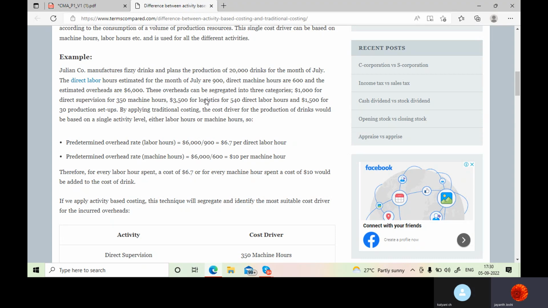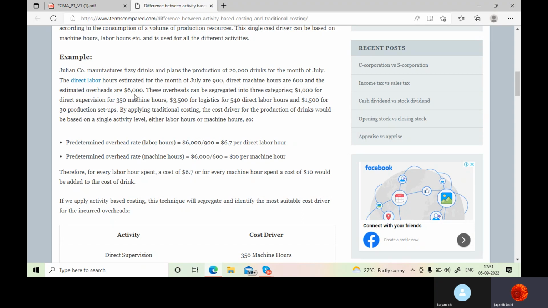The cost is given, as well as the activity levels: 350 machine hours, 540 labor hours, and 30 setups. So for every activity you have an allocation base separately given for that particular activity, and separate costs are given. But in traditional costing, what happens? Let's see. By applying traditional costing, the cost driver can only be two things: labor hours and machine hours.